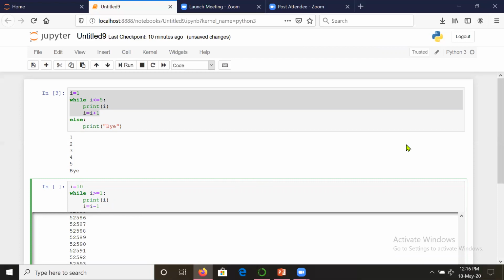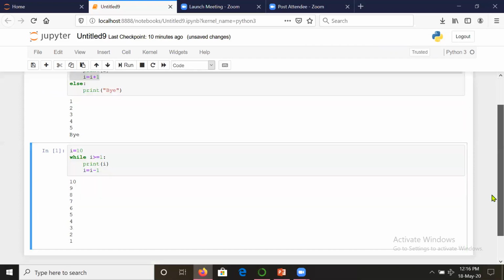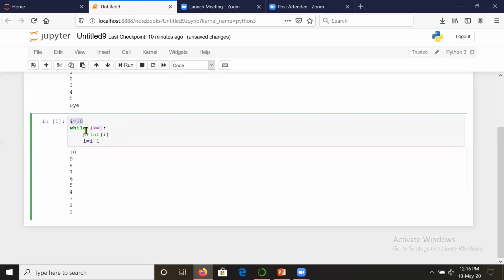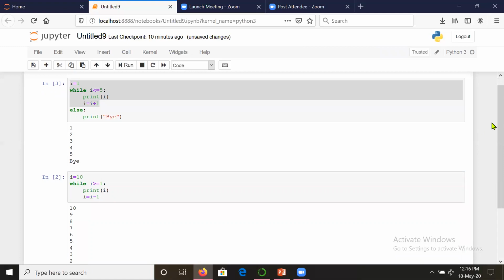So now let us see. Now see what is happening. i is equal to 10. It has printed 10. It has reduced by 1. It became 9, then so on. It will keep going up to 1. So this is how we can go in reverse also.